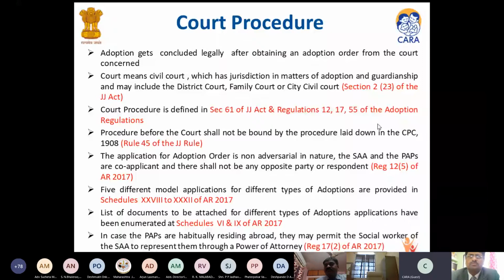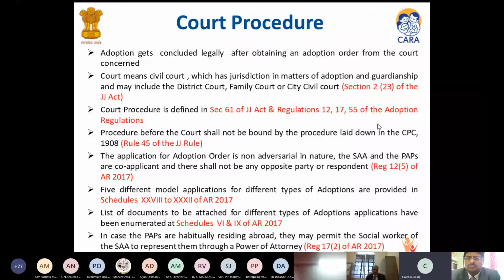The procedure before the court shall not be bound by the procedure laid down in the CPC 1908. The application for the adoption order is non-adversarial in nature. The SA and the PAPs are co-applicants. There is no opposite party or respondent in this case. They both jointly apply. As we have discussed before, if the child is from a CCI, then SA, CCI, and PAPs, all three become co-applicants for the adoption petition.